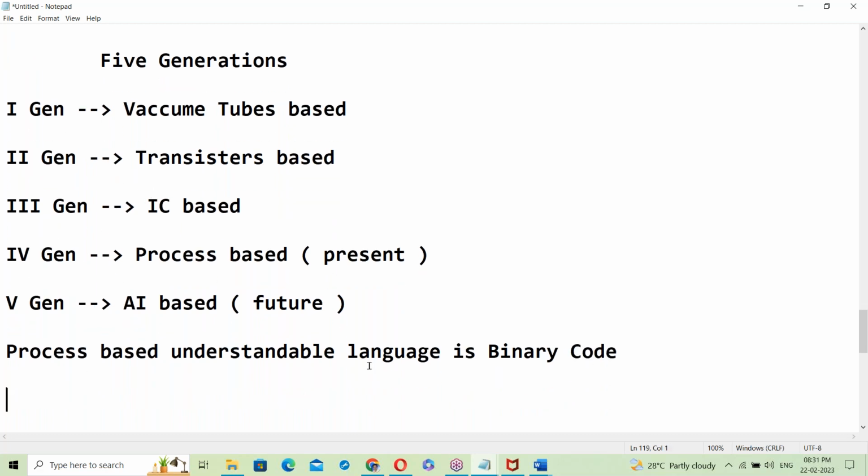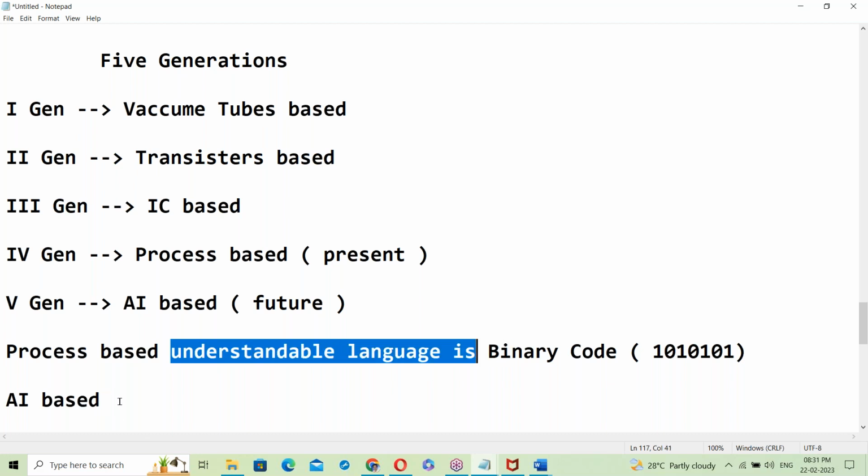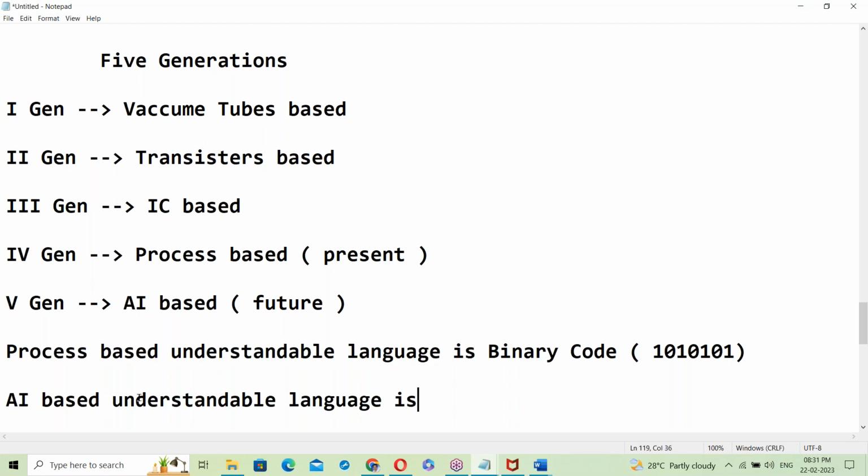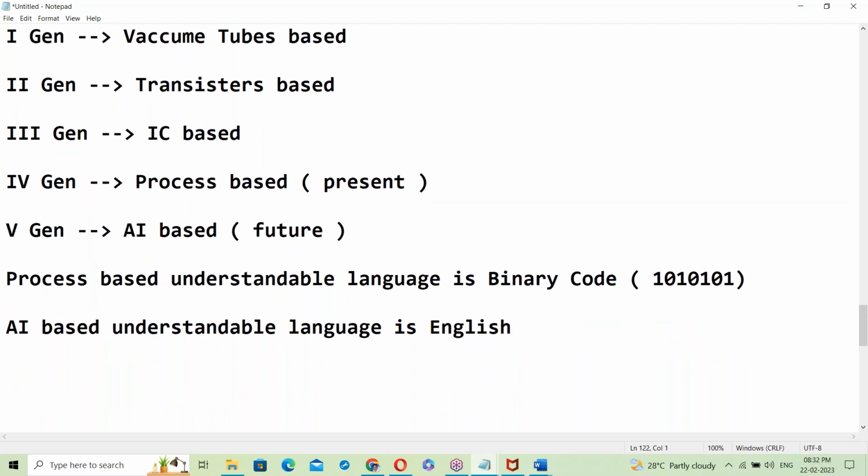Processor based understandable language is binary code, like zeros and ones format. Next, what is AI based understandable language? Anyone idea? AI based computer understandable language is English. Yes, it can understand our English. It works like a human being.